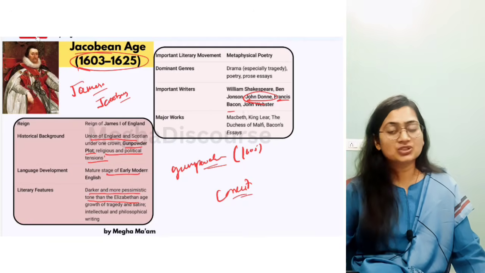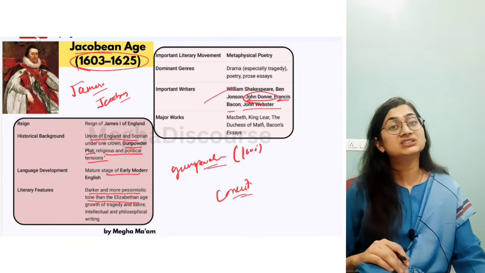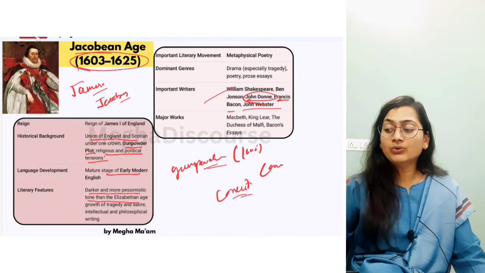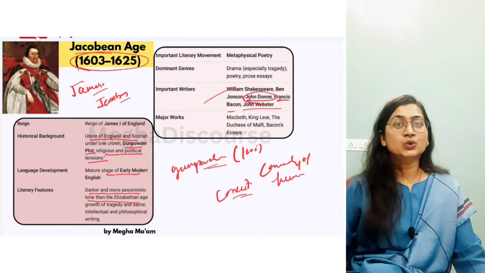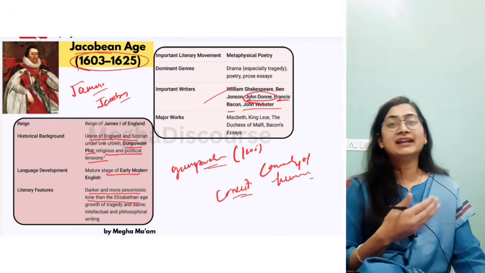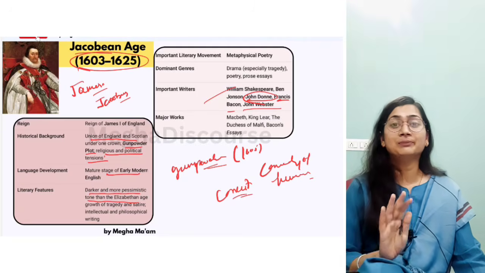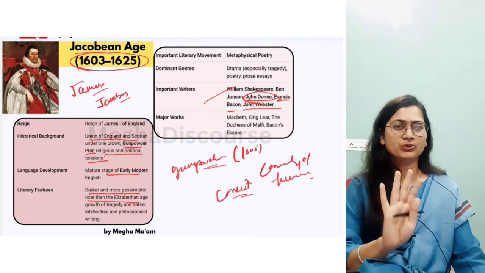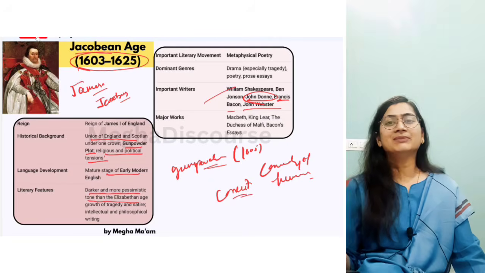Then we have John Webster, The Duchess of Malfi, as you can see, and Ben Jonson, who presented the comedy of humours. Humours means we have sanguine, melancholy, choleric, phlegmatic. So he says that in humans we have four types of things, and whichever is dominant, the human becomes like that.